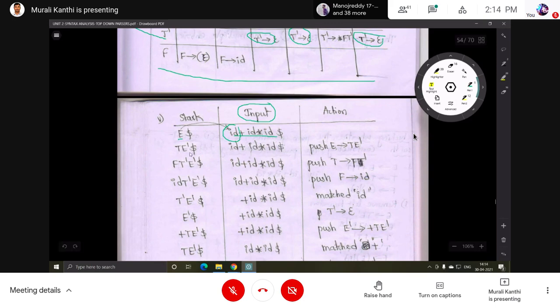Next, what is on top of the stack? T is there. Now this is the top of the stack only, just one symbol, T ID. But here, what is the action? Pushing. Just a push operation is performed.